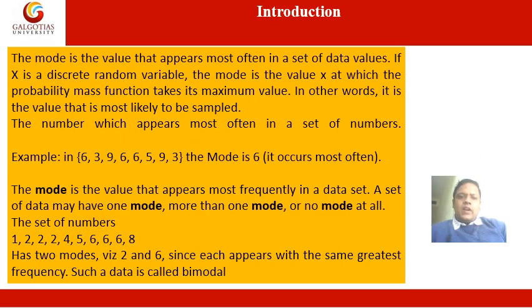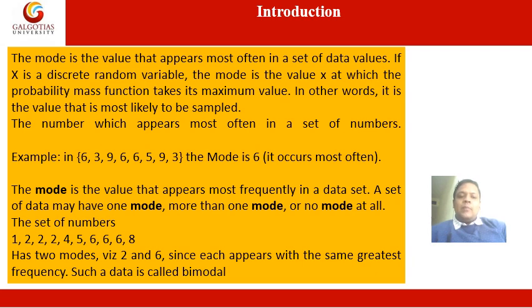The mode is the value that appears most often in a set of data values. If x is a discrete random variable, the mode is the value of x at which the probability mass function takes its maximum value. In other words, it is the value that is most likely to be sampled. It is the number that appears most often in a set of numbers. For example, if we have the set of numbers 6, 3, 9, 6, 6, 5, 9 and 3, you can check that 6 is repeated the highest number of times, that is 3 times, and so 6 becomes the value of the mode.